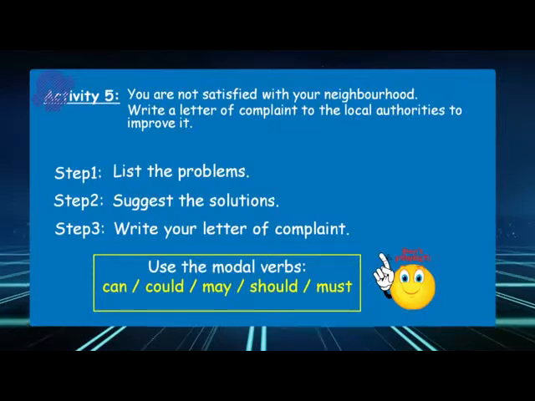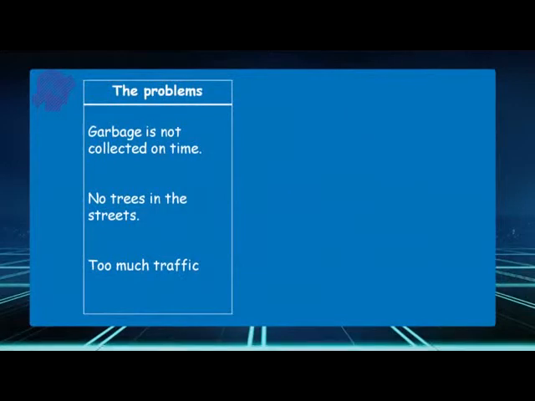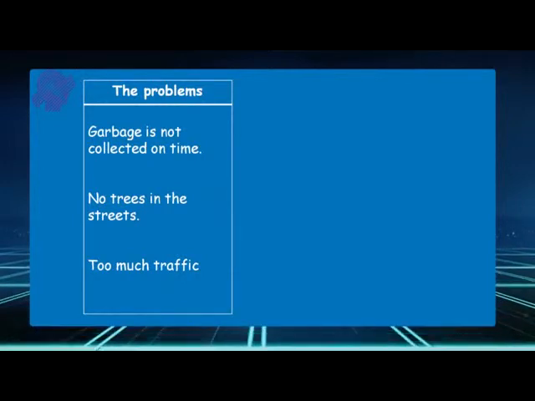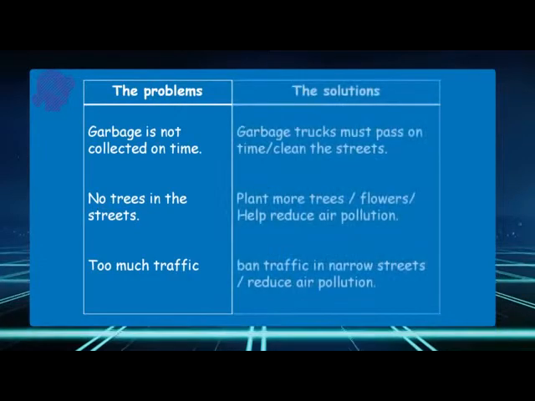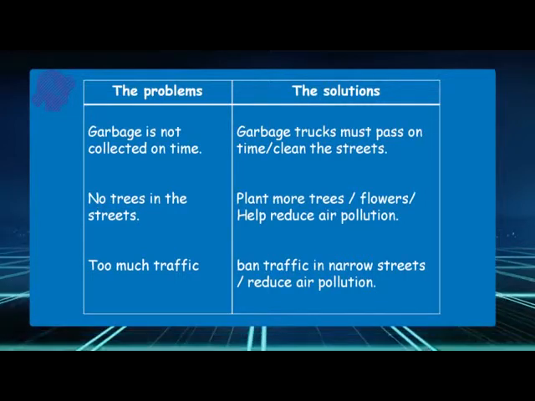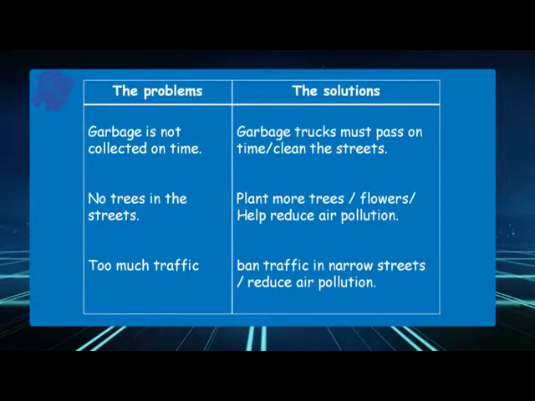So the problems that Mr. Zian is going to list. What are the problems that we may all suffer from? Okay, so the problems are: garbage is not collected on time, no trees in the street, too much traffic. Okay? And now what about the solutions, Ms. Ziani? Here are the solutions. Of course, the garbage trucks must come on time, clean the street, and then we have to plant more trees and flowers to help reduce air pollution and ban traffic in narrow streets to reduce also air pollution.